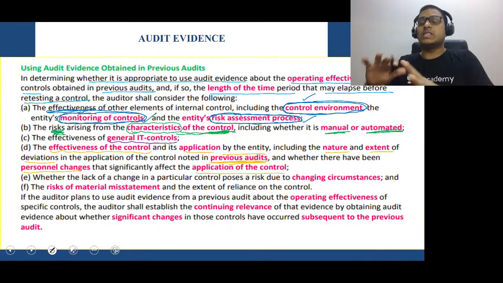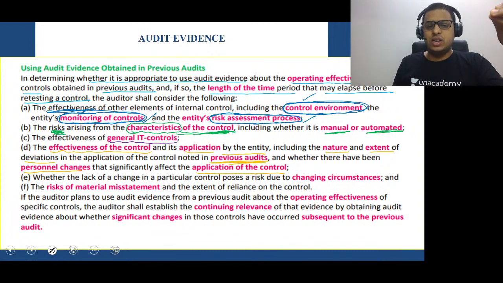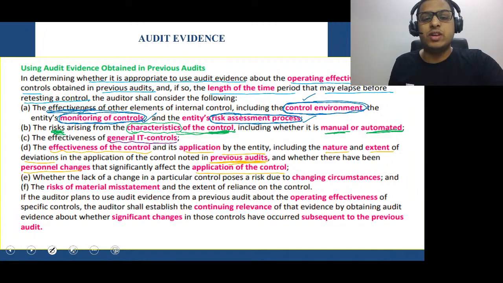It means whether the staff has changed. So you understand two things: previous audit deviations that you noted, and personnel changes. These two, previous audit deviations and personnel changes, can affect the controls.